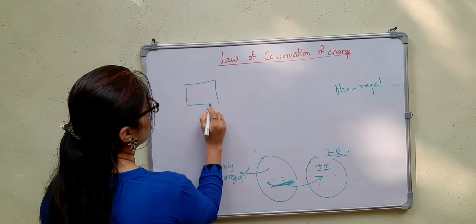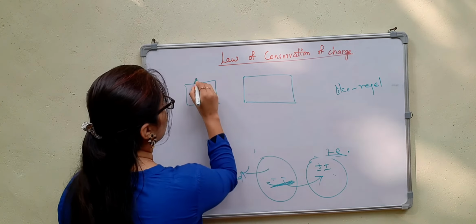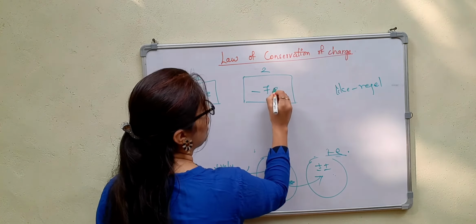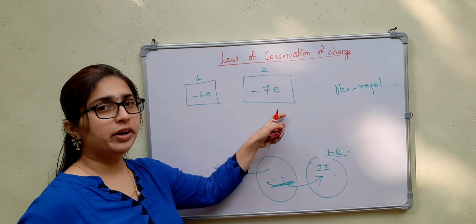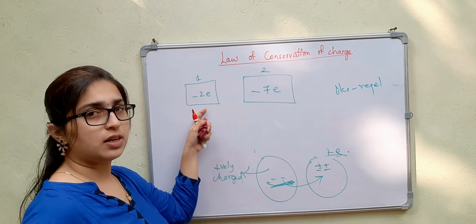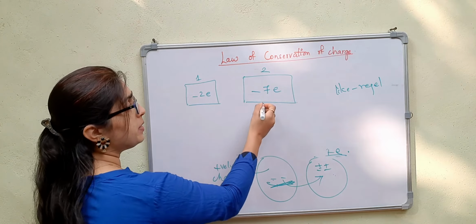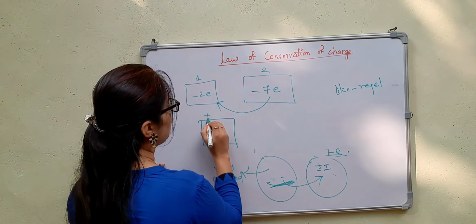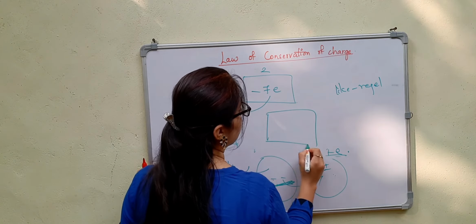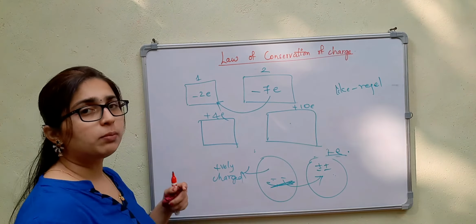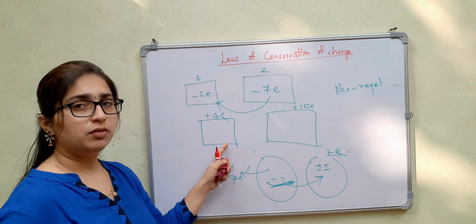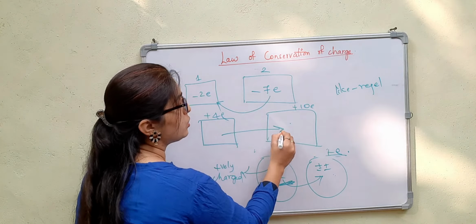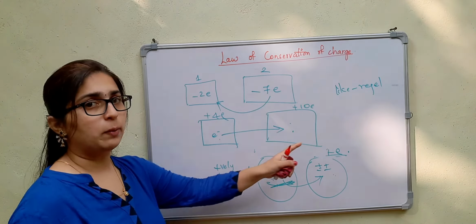Let us consider two objects here, object 1 and object 2. If object 1 has minus 2e charge and object 2 has minus 7e, the electrons are more in the second object, not in the first. So the electrons move from the second object to the first object. If I consider this as plus 4e and here plus 10e, that means it has more positive charges than object 1. In this case the force of attraction will be more on this side, so the electrons move from this to the second object.